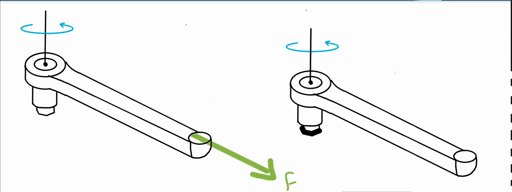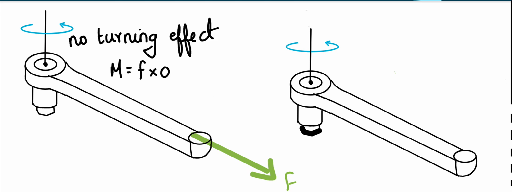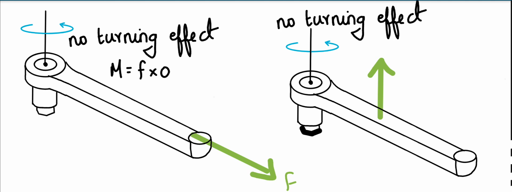Well, we can take another case here. F acts this way. So here you can see there is no perpendicular distance at all. If I draw a line of action, it will intersect at the axis. So here there will be no turning effect. Similarly, if a force is applied like this, parallel to the axis of rotation, there will be no turning effect.